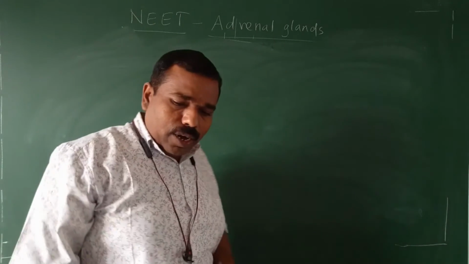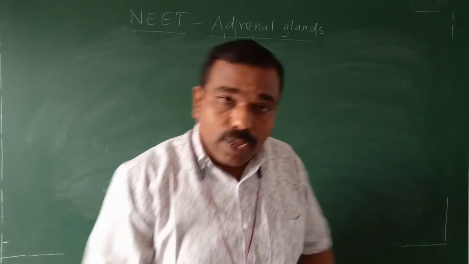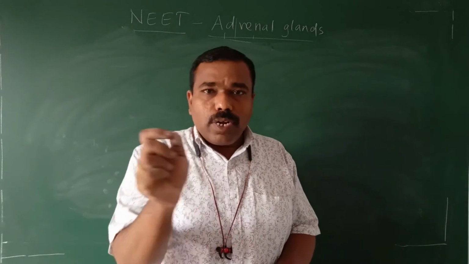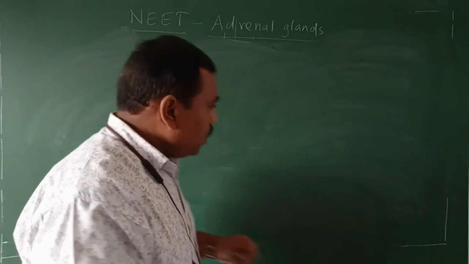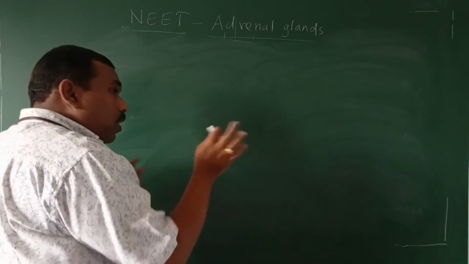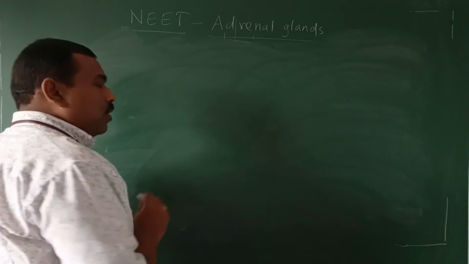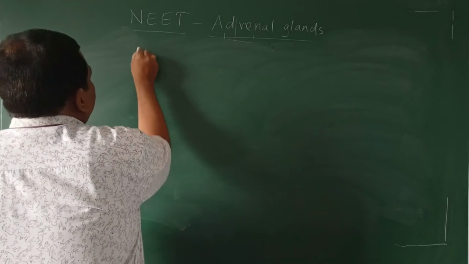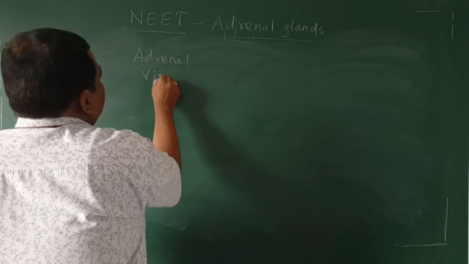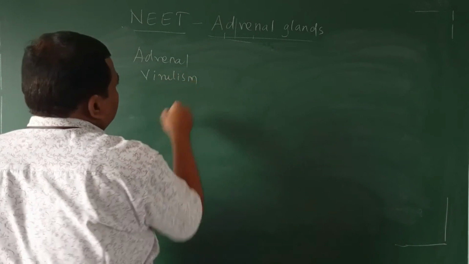I said the adrenal gland secretes trace amounts of androgen and estrogen, right? Because of that androgen, one disorder comes. I cannot say disease, disorder. That is called adrenal virilism.